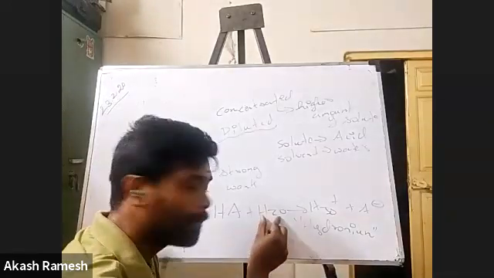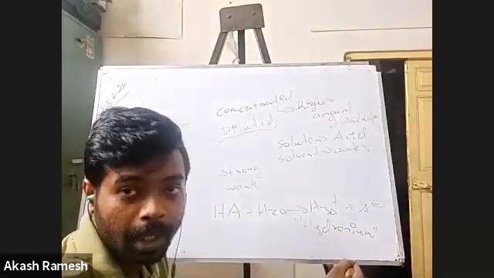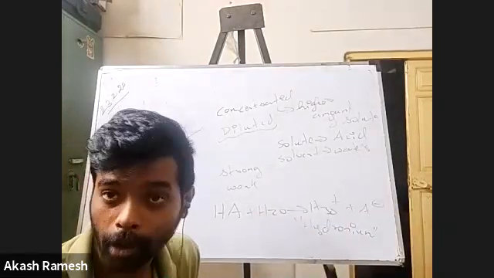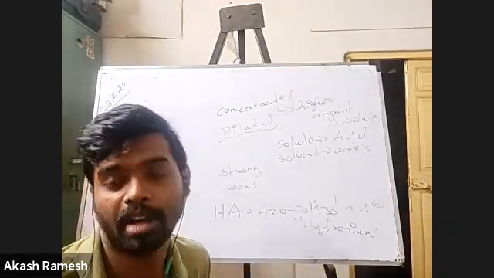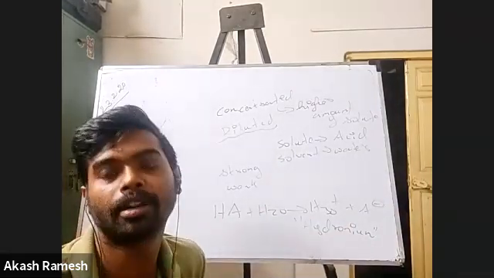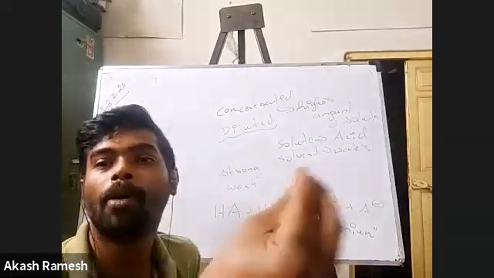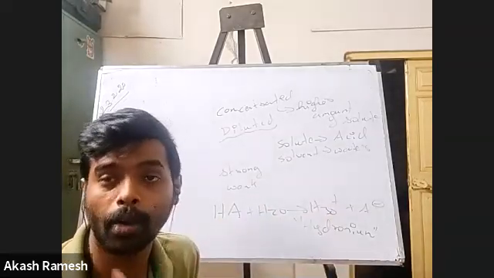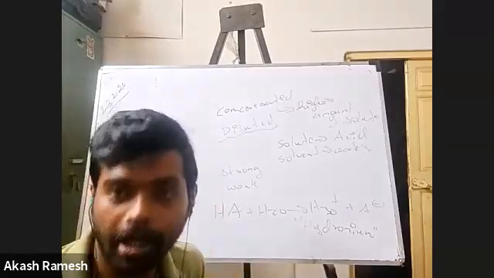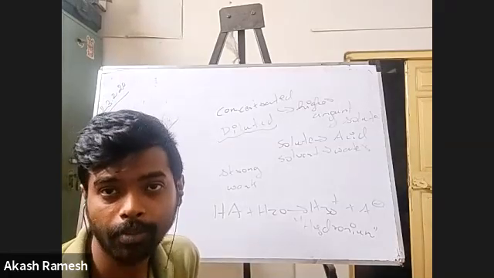So what you're understanding here? If you have very less amount of water, this dissociation will not happen smoothly. But if you have large amount of water, obviously more and more dissociation will happen. So concentrated acids are not strong acids. Please remember that. Concentrated acids are going to have more amount of acid solution, less amount of water. Dilute solution opposite. Less amount of acid, more amount of water. Did you understand, people? Basically what you have to understand is concentrated acids are not strong acids. Did you understand that point? Yes? No? Yes, sir. Right?